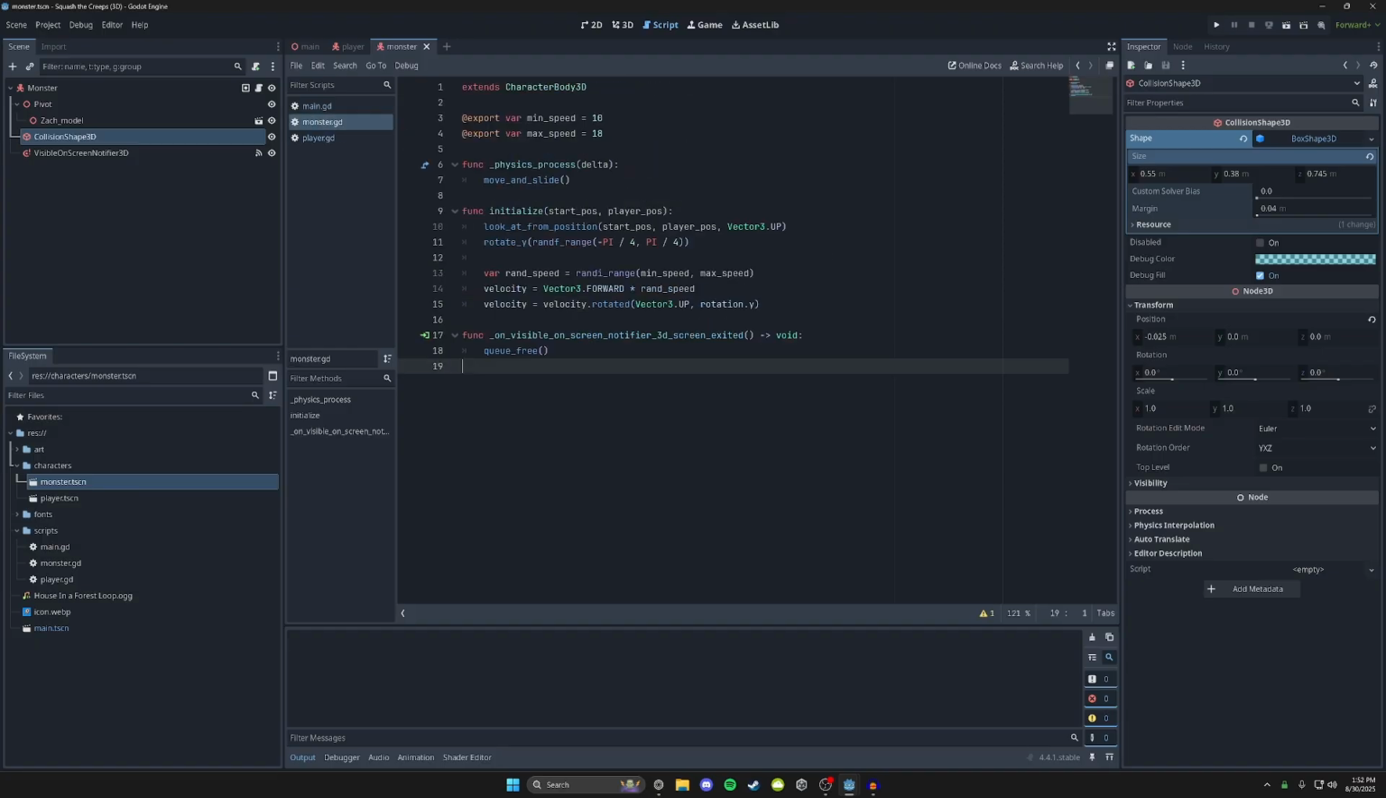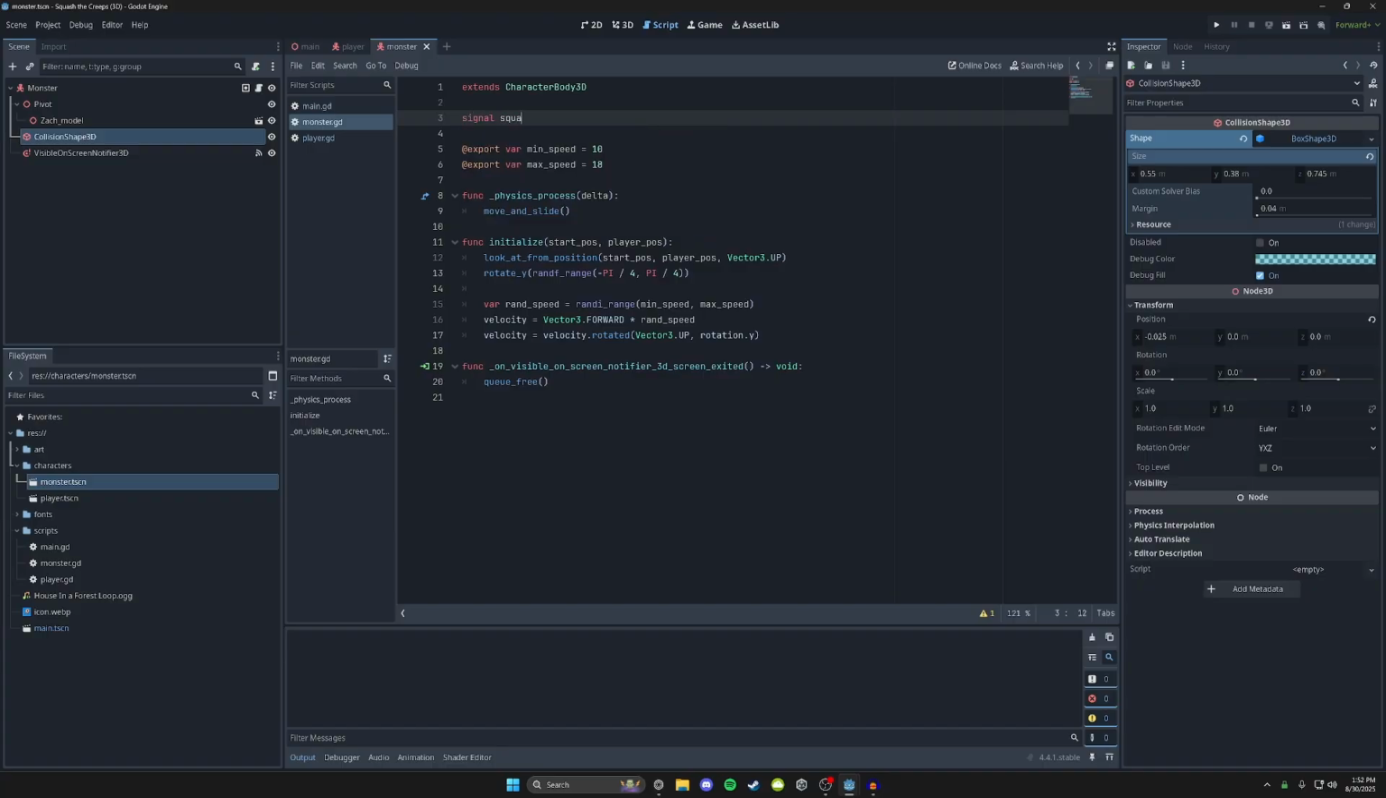Yeah. So let's go back to our monster script, and we're gonna create a signal. So we'll signal of squashed, and then we'll create a new function down here for function squash.